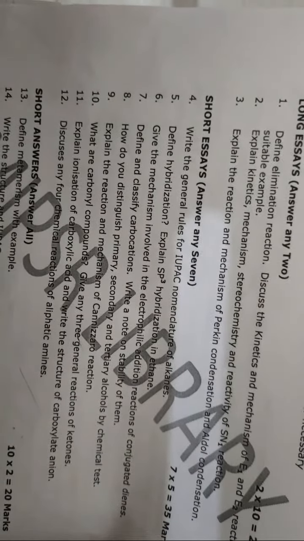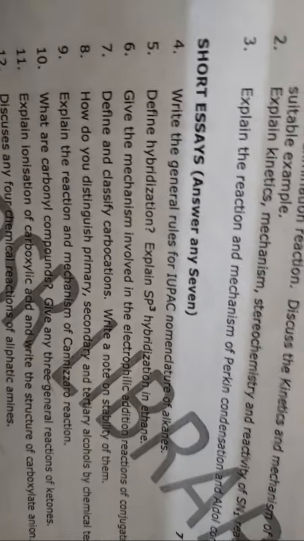Then you go for the chemical test, alcohol chemical test, aldehyde chemical test, these are very important. Then Cannizzaro reaction, it is also important. Carbonyl compounds, give three general reactions of ketones and aldehydes. Okay, first you write what these carbonyl compounds are. Carbonyl compound means the carbon atom is double bonded to the oxygen atom. It is known as carbonyl. The two very important carbonyl groups are ketone and aldehyde. You go there.